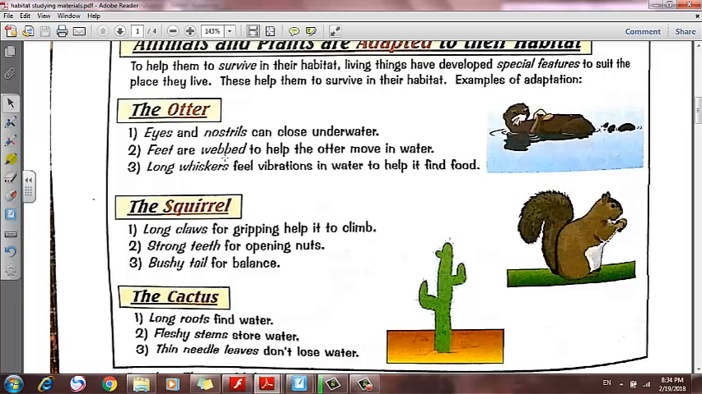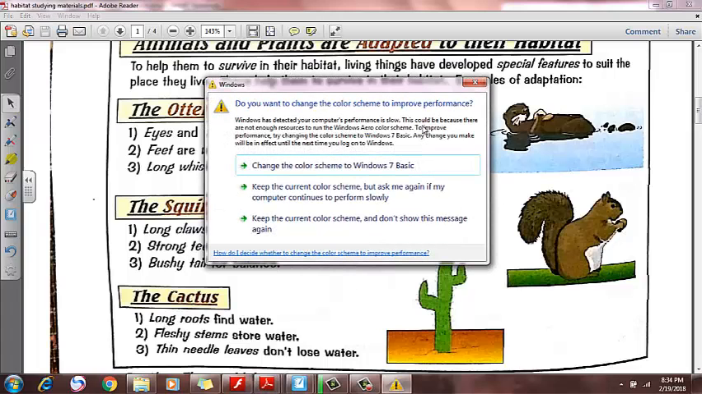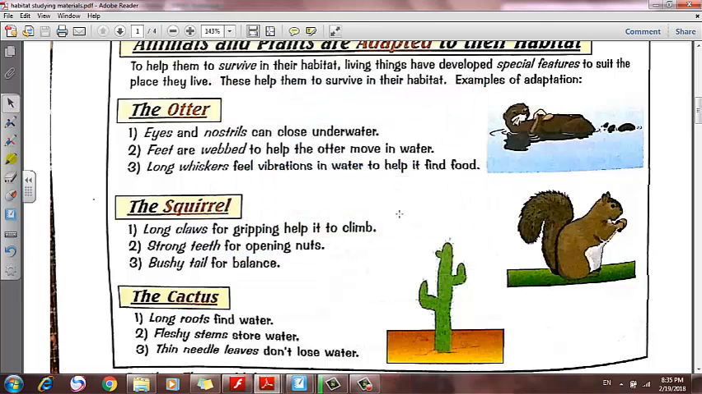Webbed feet to swim. Long whiskers. It has long whiskers to feel the vibration in water. If any small fish is moving in the water, the otter can feel its vibration to find it and catch it, to eat it, to hunt it. So it has long whiskers to feel vibration in water to help it find food.